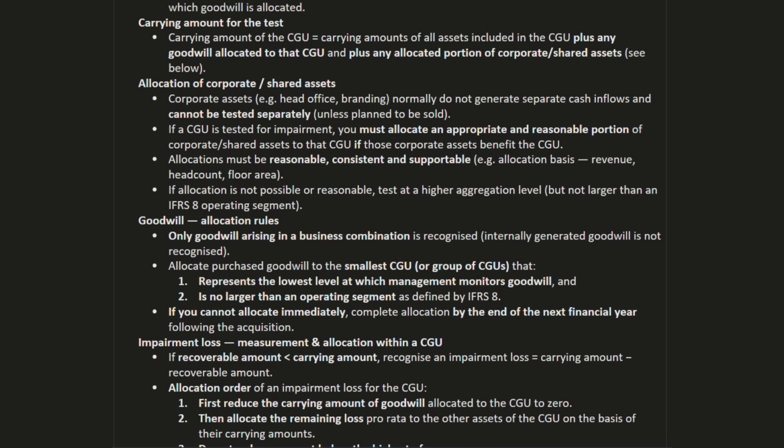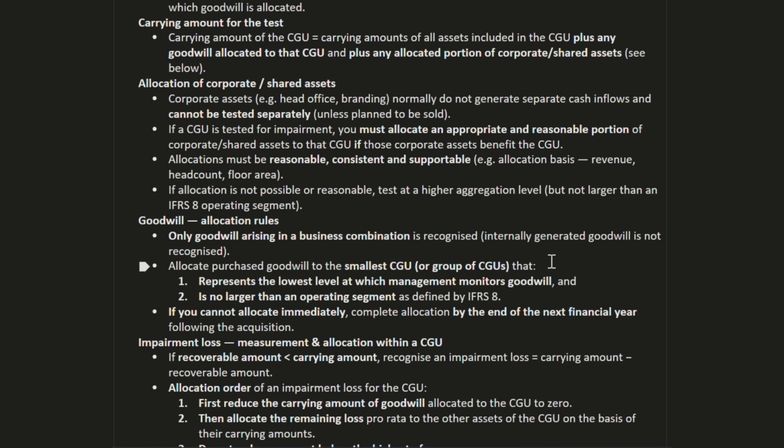Goodwill allocation rule. Only goodwill arising in a business combination is recognized. Internally generated goodwill is not recognized. Arising in a business combination means purchased goodwill. Allocate purchased goodwill to the CGUs or group of CGUs that represent the lowest level at which management monitors goodwill, and it is not larger than an operating segment as defined by IFRS 18.